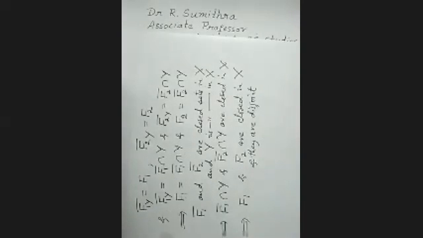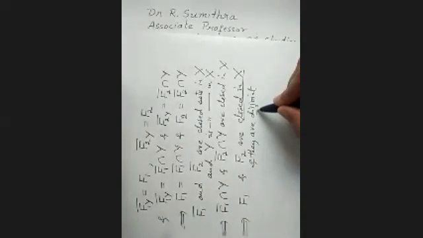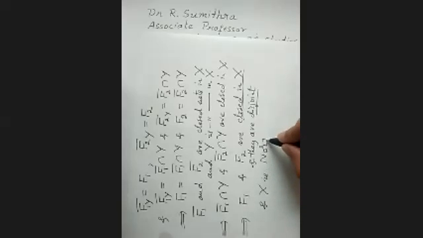Remember, we had taken F1 and F2 as disjoint closed sets in Y. They are closed in X also, and we have taken them as disjoint, so they are disjoint closed sets in X, and X is normal.